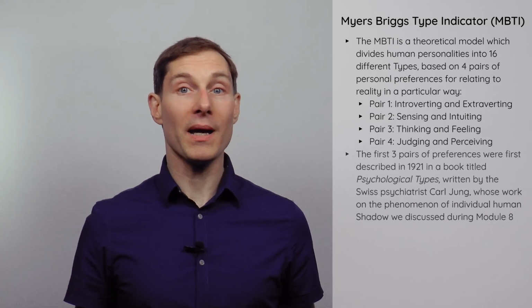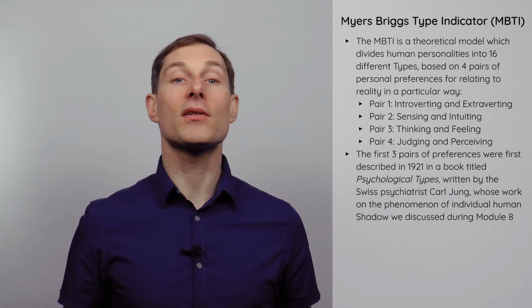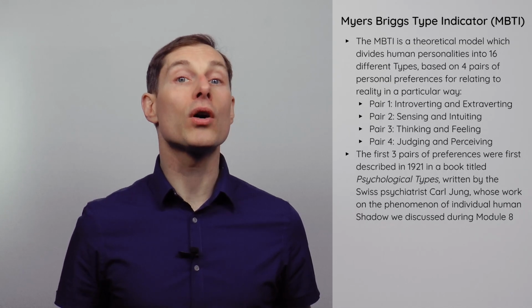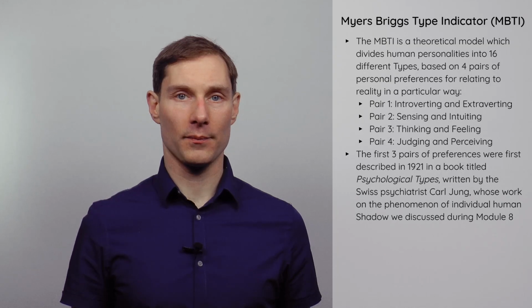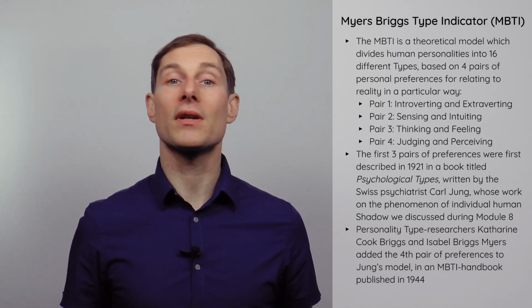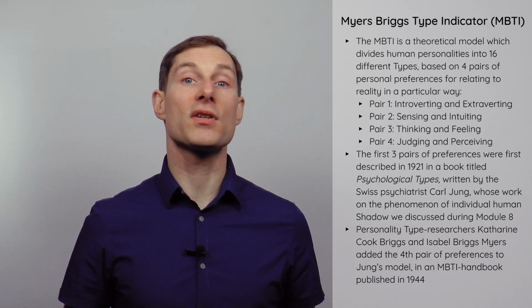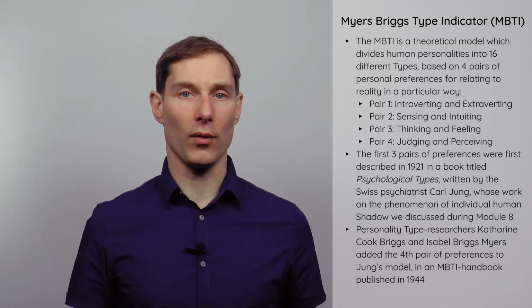The first 3 pairs of preferences were first described in 1921 in a book titled Psychological Types, written by the Swiss psychiatrist Carl Jung, whose work on the phenomenon of individual human shadow we discussed during Module 8. Personality type researchers Catherine Cook Briggs and Isabel Briggs Myers added the 4th pair of preferences to Jung's model in an MBTI handbook published in 1944. To increase our understanding of the MBTI model, we'll briefly explore each of its 4 pairs.